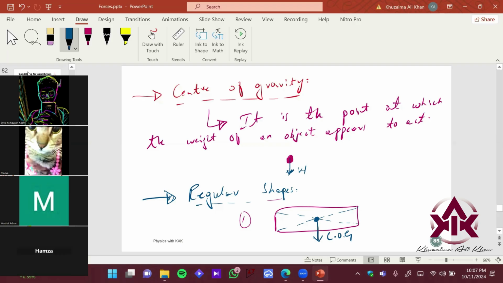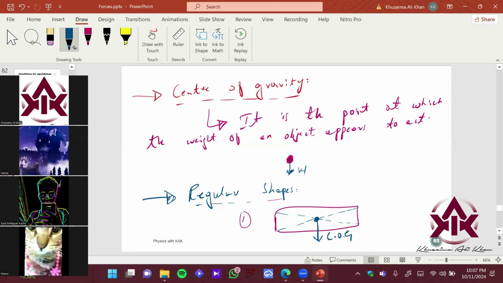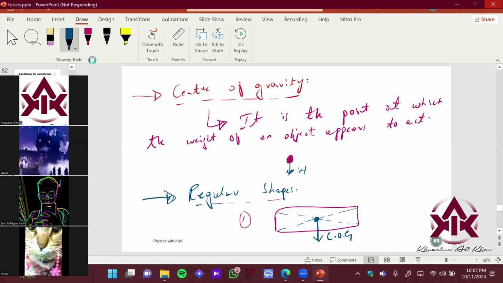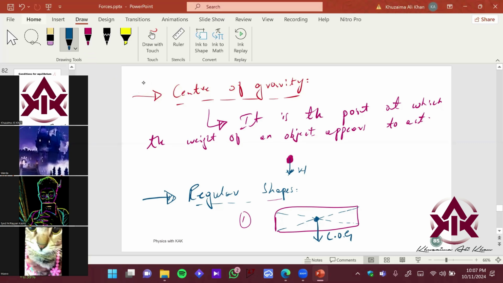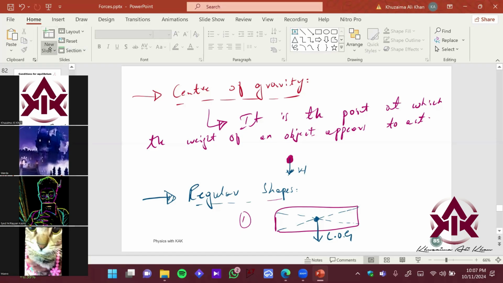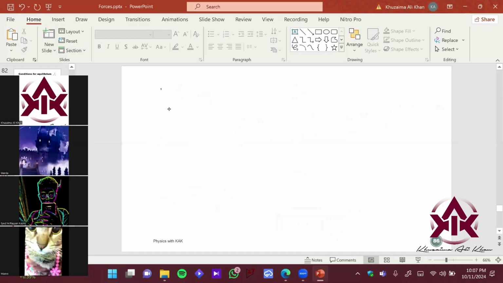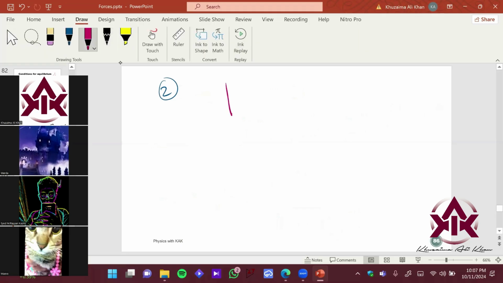Okay, good. So let me now do it for different shapes, so that it makes sense to you guys, how you find it. It comes in your MCQs theory. So let me just do it once. Now let's do it for a square. Again, you will draw two diagonal lines touching the corners, and the point where they meet is your center of gravity.